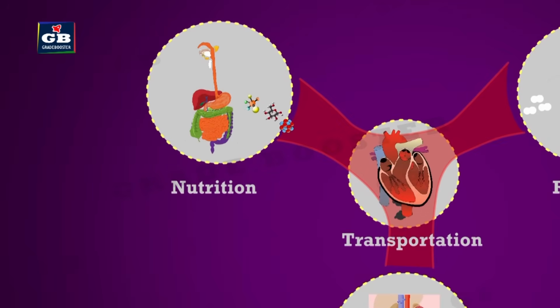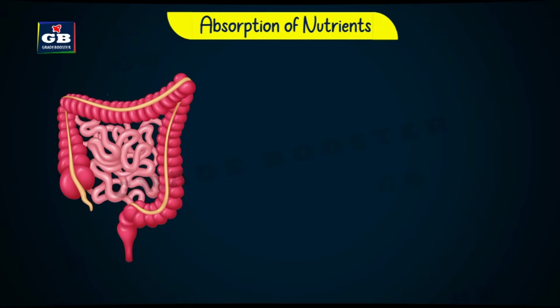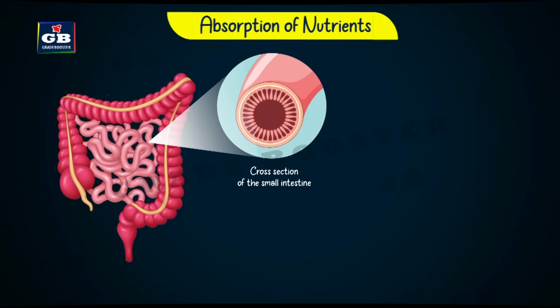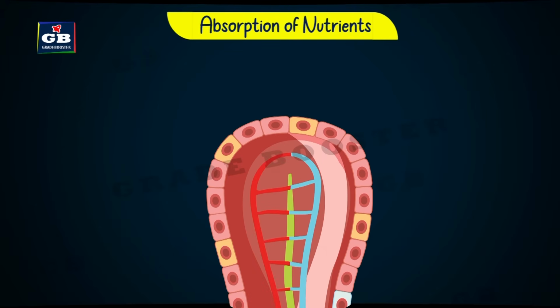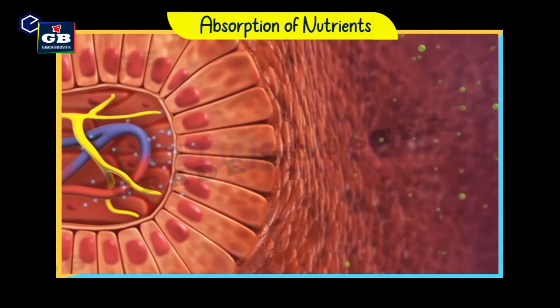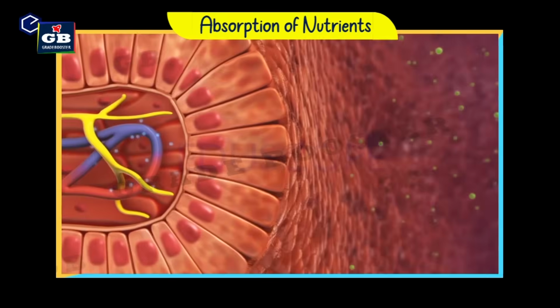The nutrients that are formed in digestion reach the cells through the blood circulatory system. But how do these nutrients enter the blood circulatory system? Absorption of nutrients. The small intestine has numerous finger-like projections on its inner surface. These finger-like projections are called villi. Blood vessels and lymph vessels are present inside these villi. Nutrients get absorbed into these vessels and enter the bloodstream.